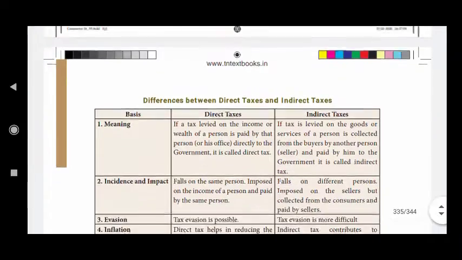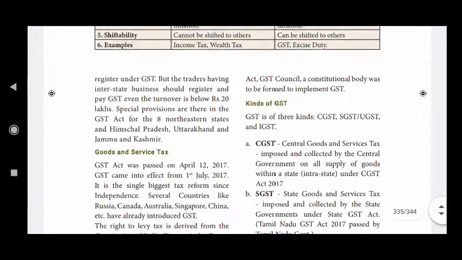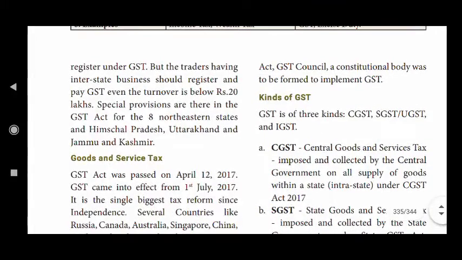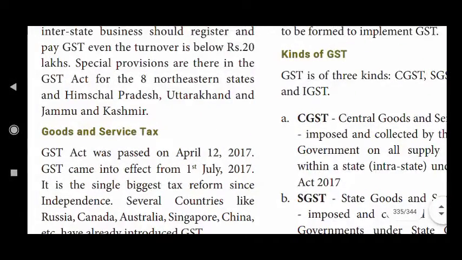Next, the concept regarding GST: a trader having interstate business should register and pay GST. That is, if they have business from the state of Tamil Nadu to Andhra Pradesh, in different states, then even if the turnover is below 20 lakhs, they have to pay GST. Special provisions are there in the GST Act for the eight northeastern states, like Himachal Pradesh, Uttarakhand, and Jammu and Kashmir.